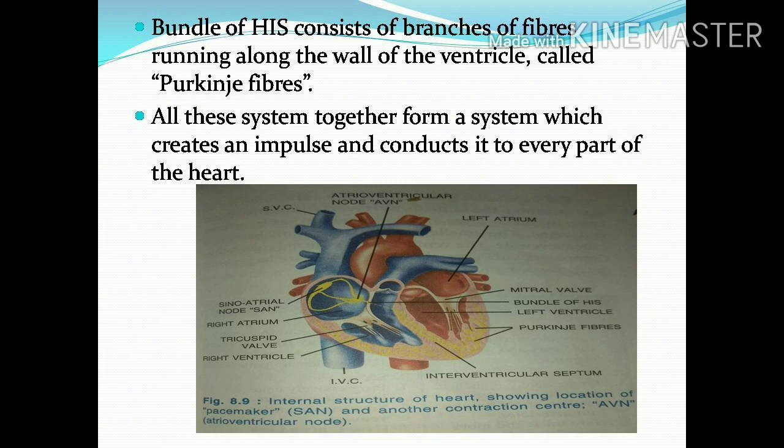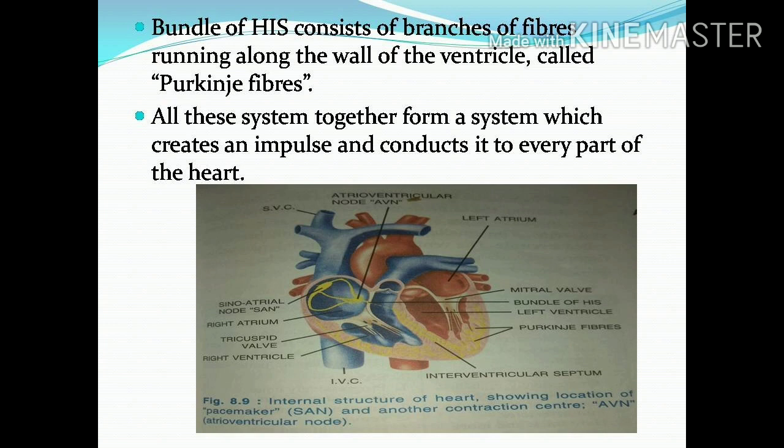First, the pacemaker receives the commands of the heartbeat. Then it sends that to the AVN. Then through the AVN it goes to the bundle of His. Then through the bundle of His, the impulse goes to the Purkinje fibers. Through that, all the chambers undergo contraction and relaxation because of this command.